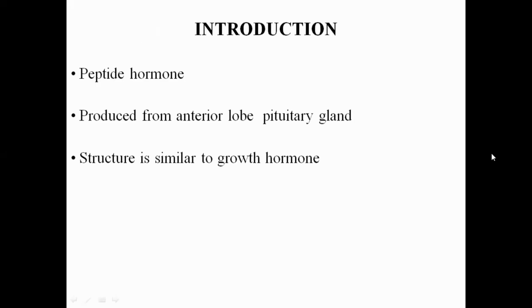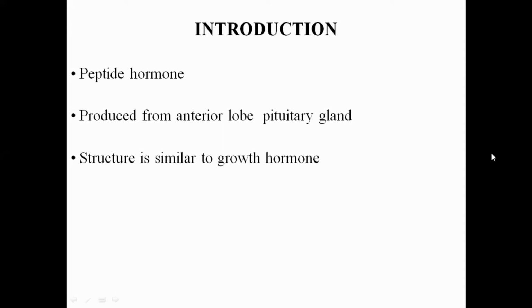We will cover the introduction of the prolactin peptide hormone. Prolactin is a peptide hormone. It contains amino acids, so we can say it is related to protein. It is produced from the anterior lobe of the pituitary gland, and structurally it is similar to the growth hormone.